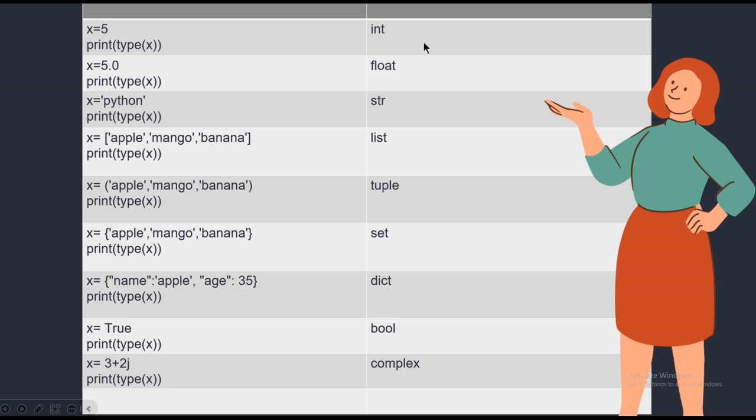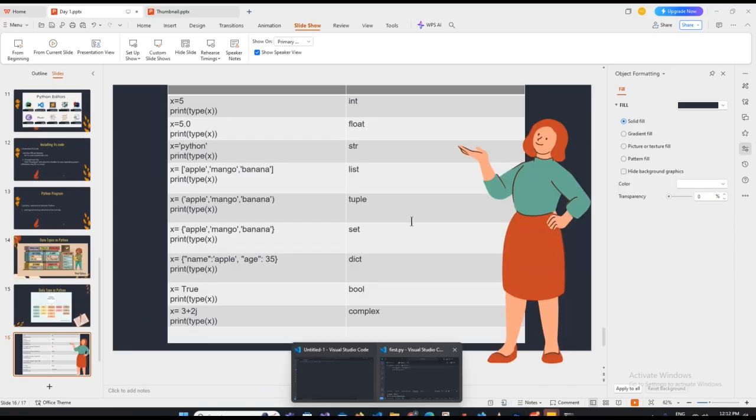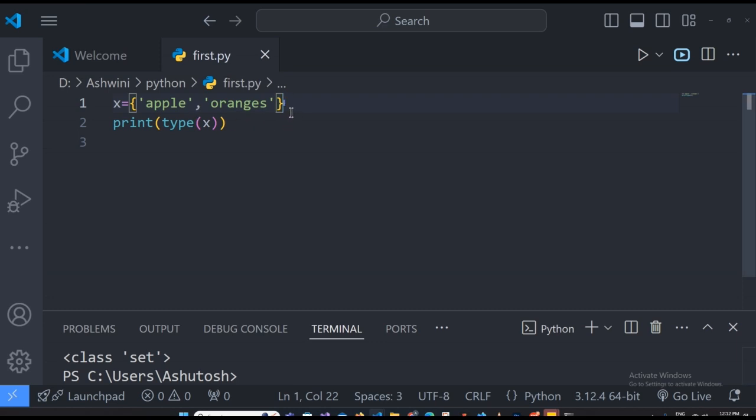So we'll just go through this. You can see this PPT over here. There is float, there is int, there is list, there is tuple, there is set. Here there's dictionary, and there is boolean variable also, and there are some complex variables also which we will look at, that is the i plus j concept. So let us run more, as we still have dictionary and boolean variables to check.